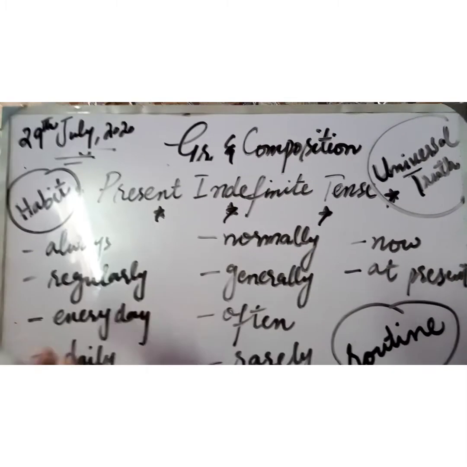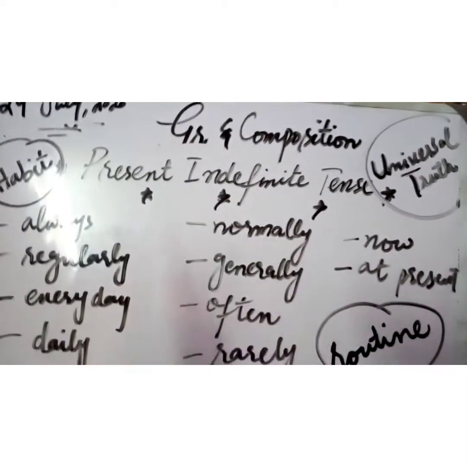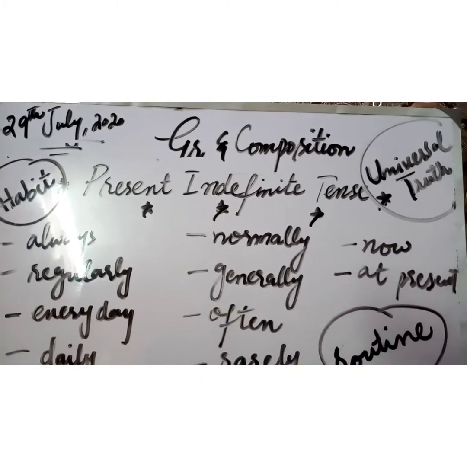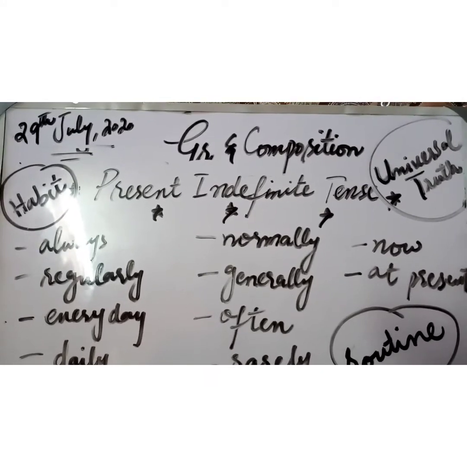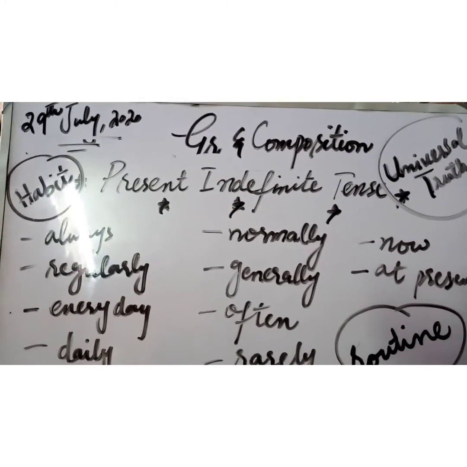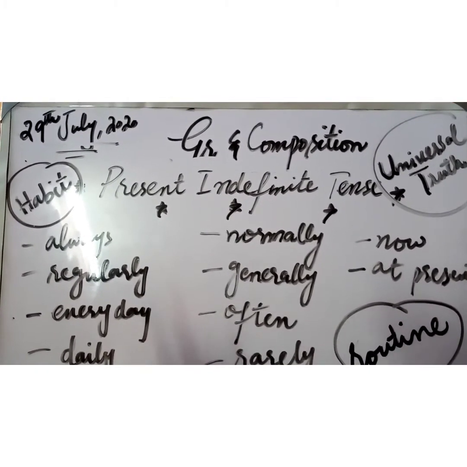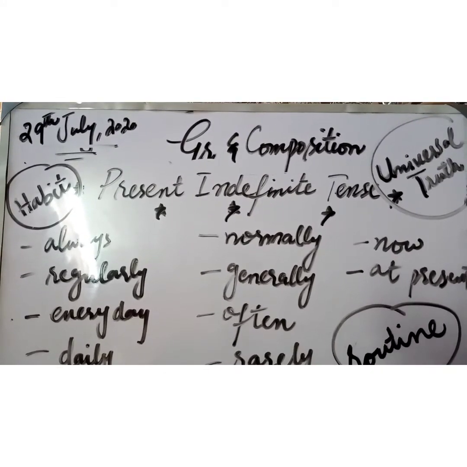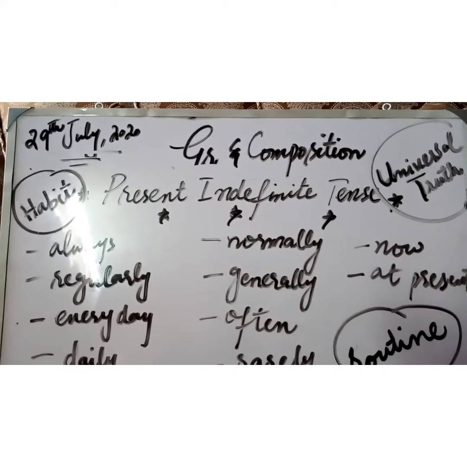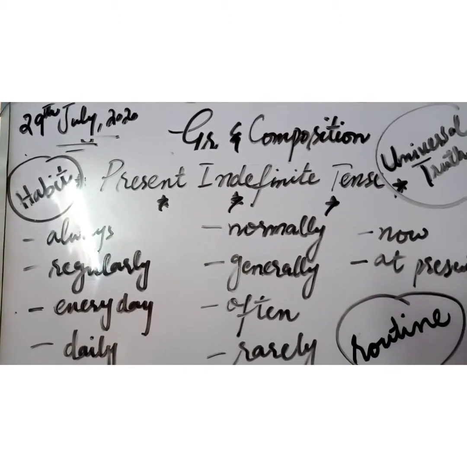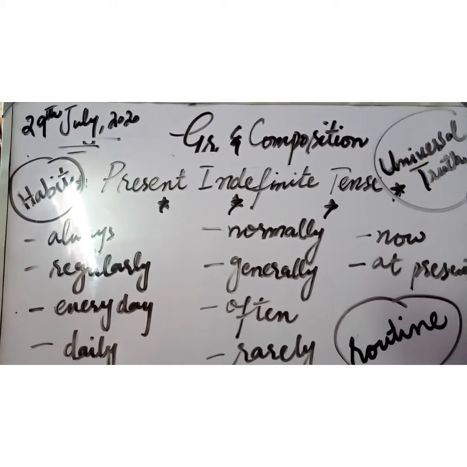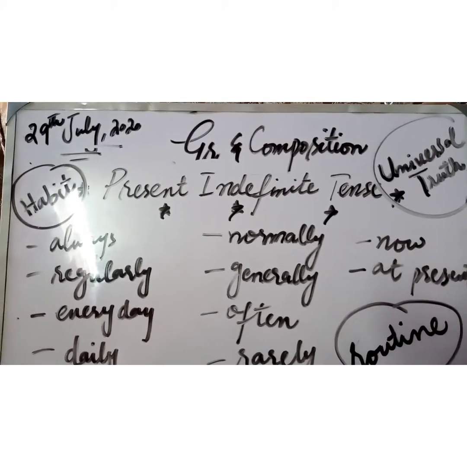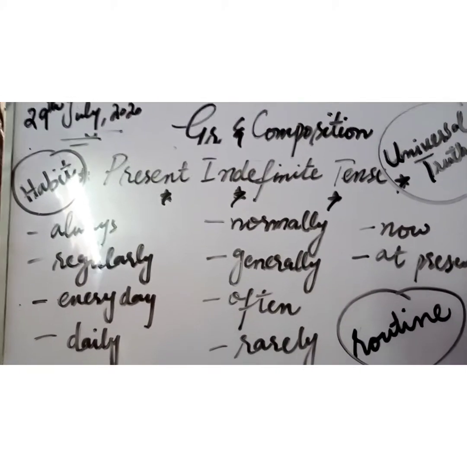And when you want to talk about the universal truth, what is universal truth? Universal truth is a fact that remains the same wherever you go in the world or in the universe. A truth, a fact that is universally acknowledged. Like if I say humans die, water boils at 100 centigrade, the sun rises from the east, the sun sets in the west. So this is universal truth. The fact will remain the same wherever you go.